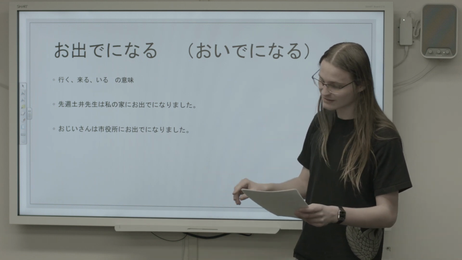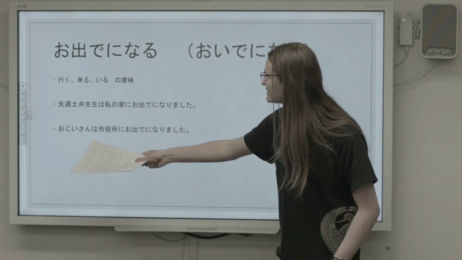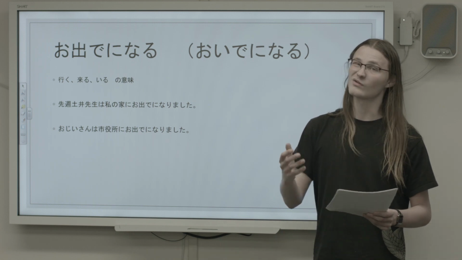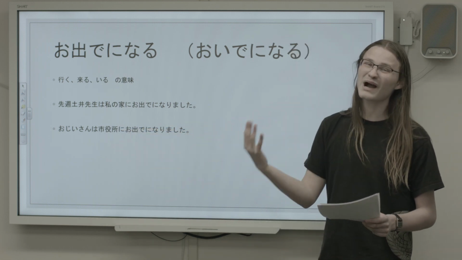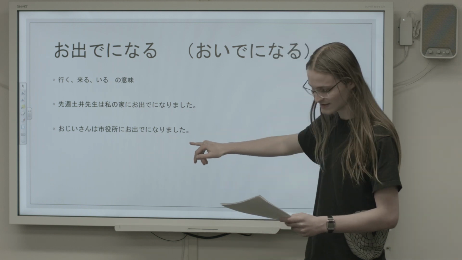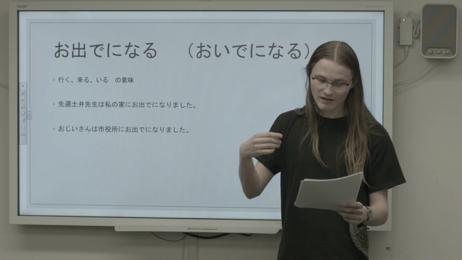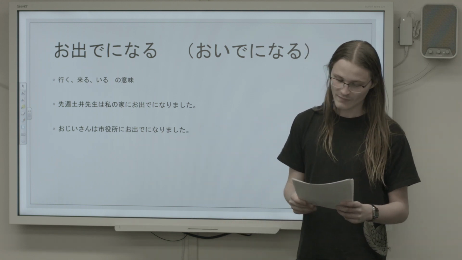For the sake of understanding, let's take a look at one more example, this time a little bit clearer. おじいさんは市役所においでになりました. So, unless we're at the 市役所, the city hall ourselves, we should probably interpret おいでになりました in this sentence as meaning 行く、行きました. Thus, the sentence would mean your grandfather went to city hall.